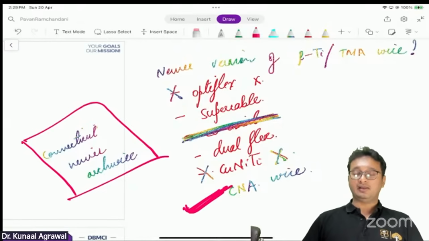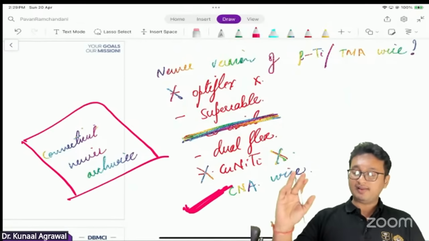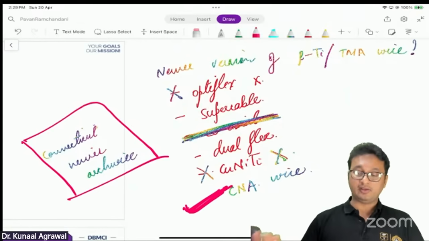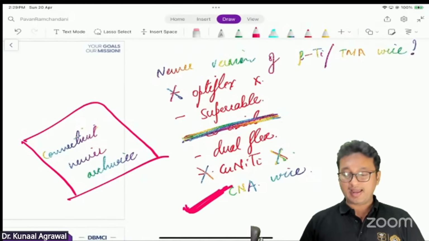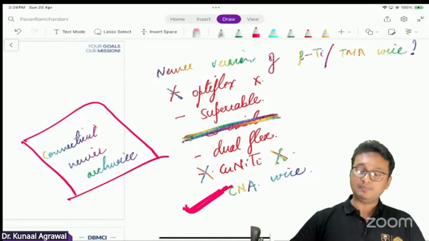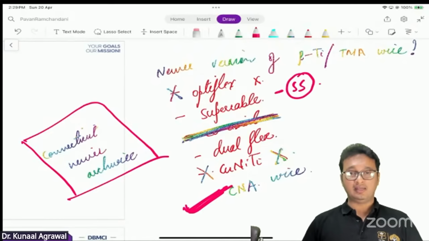That is the correct answer. Optiflex, I said it's an aesthetic arch wire. It cannot be the version of TMA wire. Copper nitride cannot be the version of TMA wire. Super cable, I think, is made up of stainless steel. It is not made up of beta titanium. It is made up of stainless steel wire.